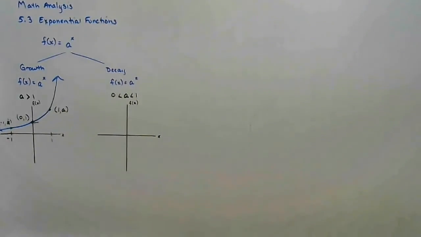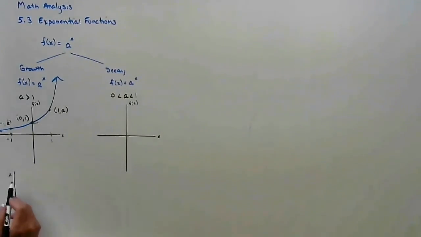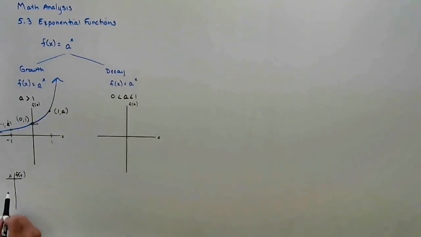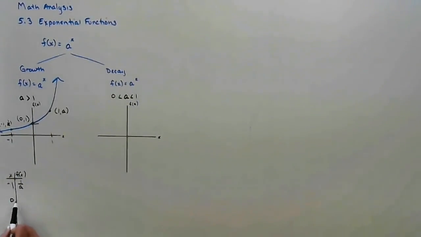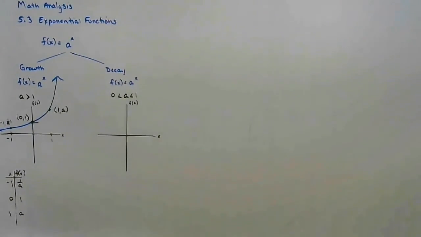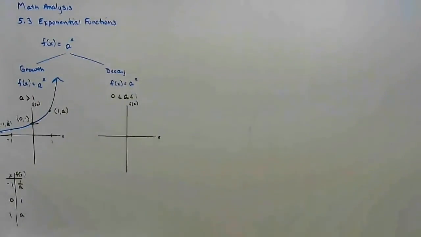So I'm going to write those points down again. Here's x. Here's f of x. If x is negative 1, I get 1 over a. If x is 0, I get 1. And if x is 1, I get whatever the base is. Our domain is all real numbers, because no matter what value I substitute in, I'm going to have a value for that output.